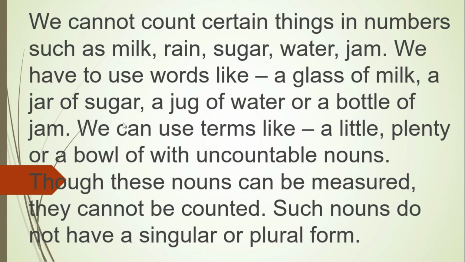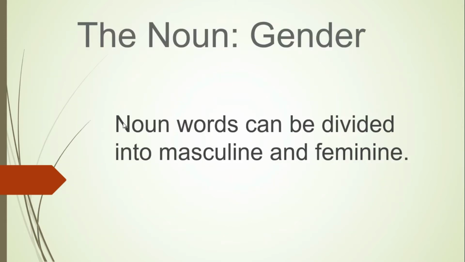We have to use words like a glass of milk, a jar of sugar, a jug of water, or a bottle of jam. We can use terms like a little, plenty, or a bowl of with uncountable nouns. Though these nouns can be measured, they cannot be counted. Hope you understand what we mean by uncountable nouns now.